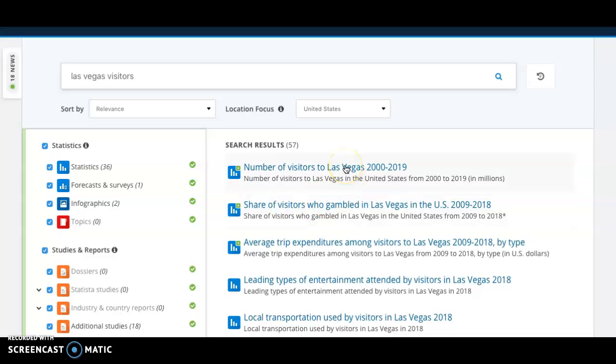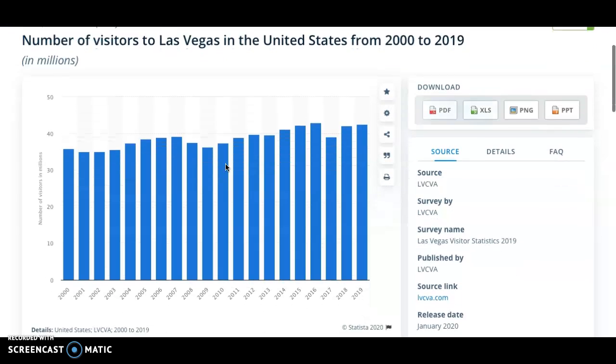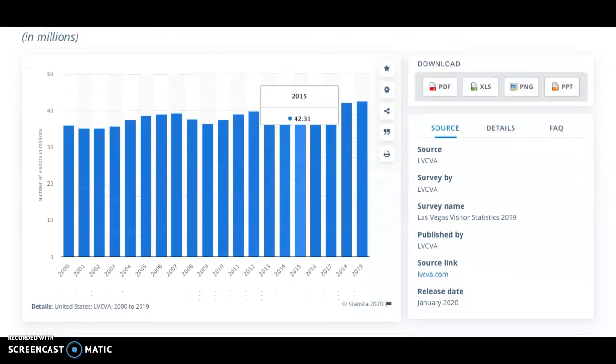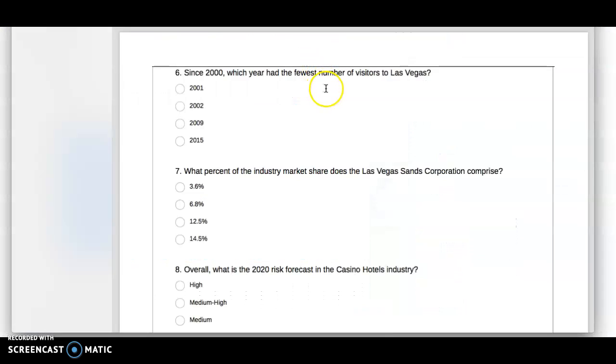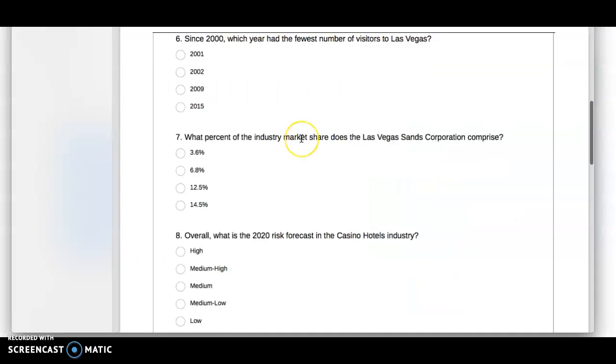Number of visitors to Las Vegas is the first result. And I believe it's the fewest number of visitors to Vegas, and here are your results. So you could just look to see that is clearly 2001 based on the graph. Yep, there you go.